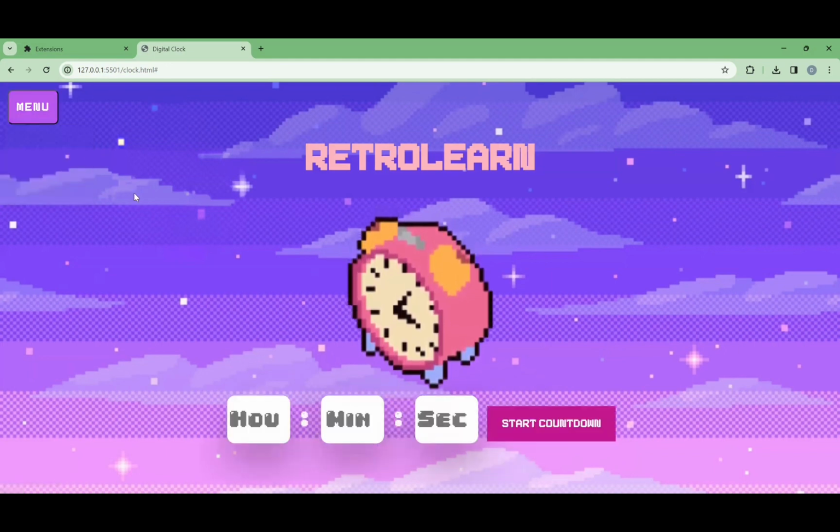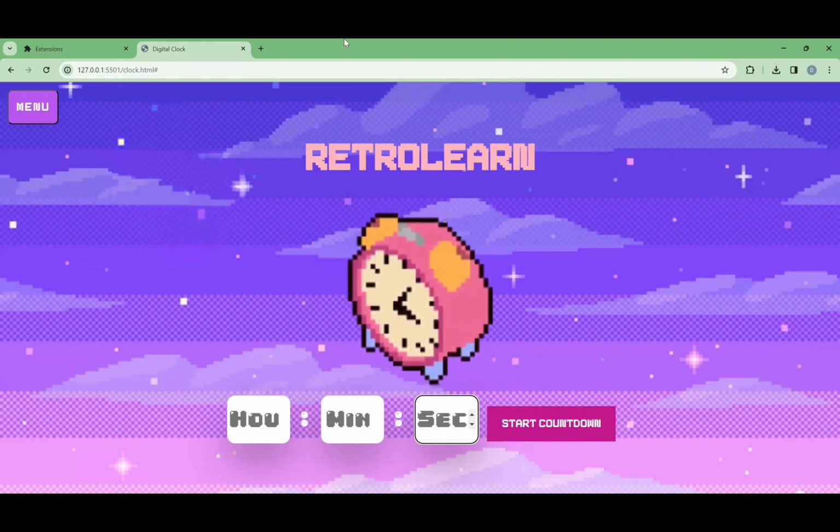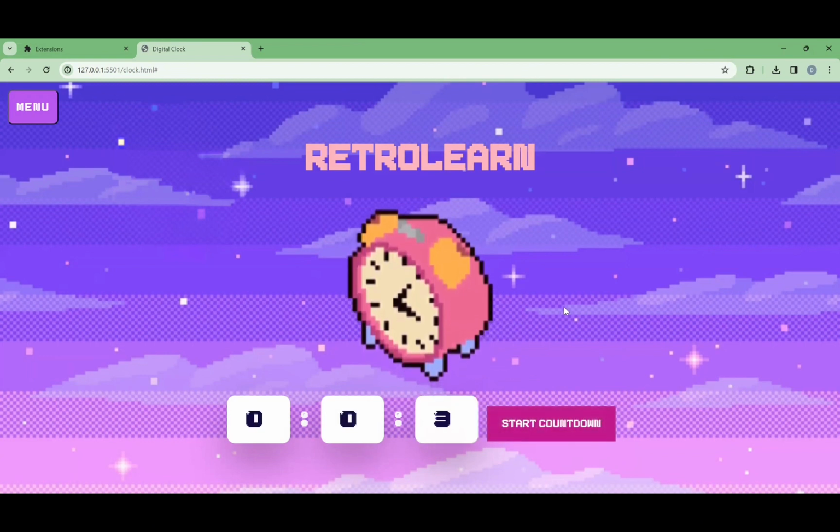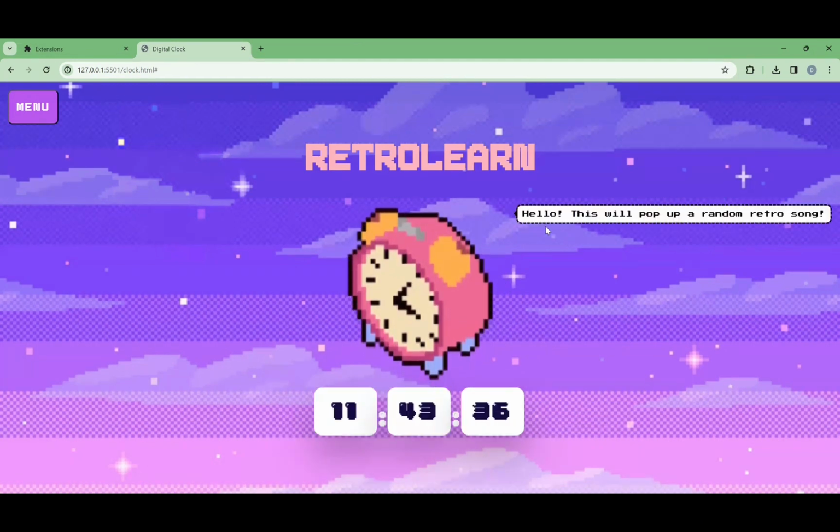We also have another timer. One very interesting thing for our timer is that, let's say you're counting down from 5, after the countdown ends, a random retro song will pop up on the right side of the screen.